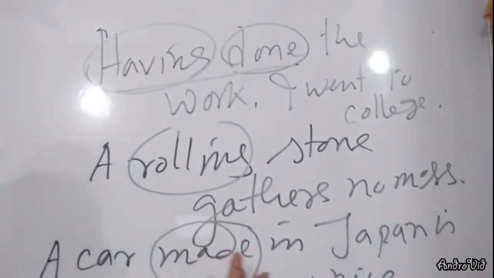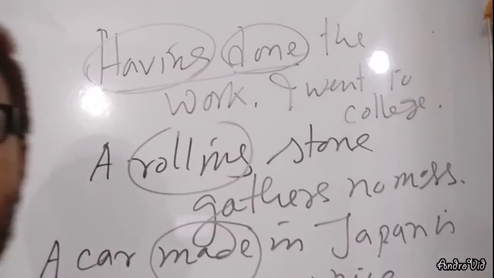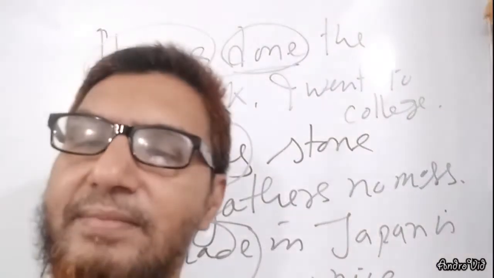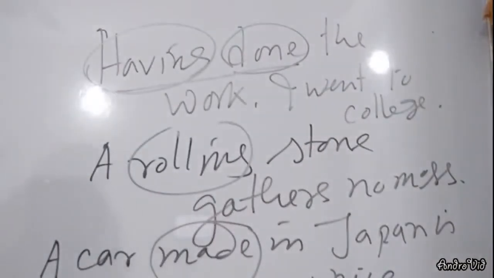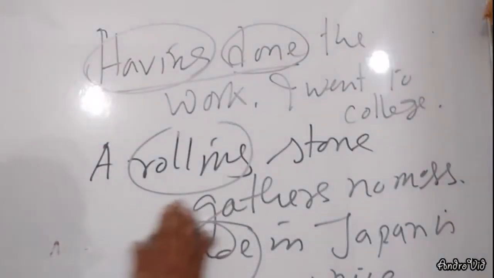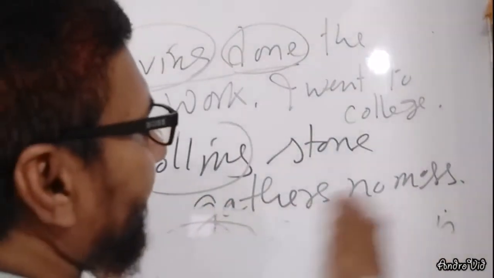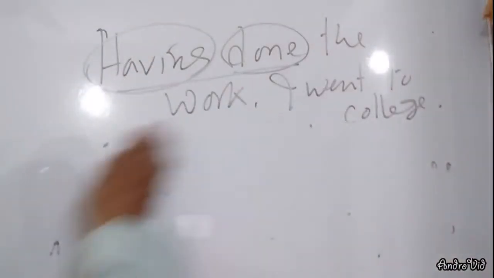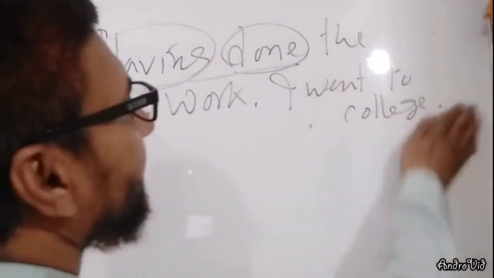And when the verb ends in ing and is used as a verb and adjective in a sentence, that is called the present participle. My dear learners, sometimes you have to maintain this and you will be able to fill in the blanks easily.